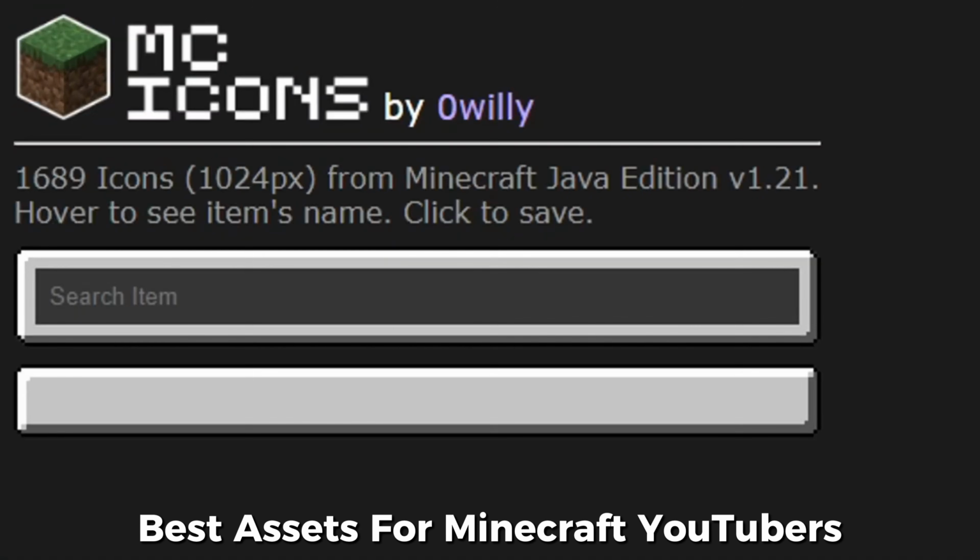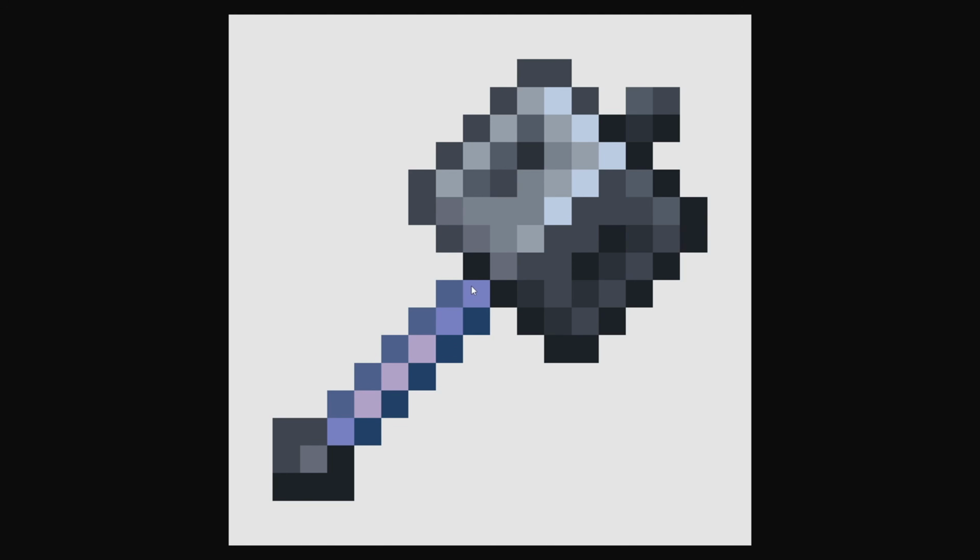So first off, we have Minecraft Icons, which is a really cool website where you can just put any item you want. So I'm just gonna put a maze, and then you can literally see here a full high quality picture of a maze and literally every single item in game.